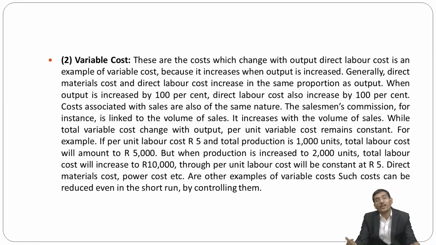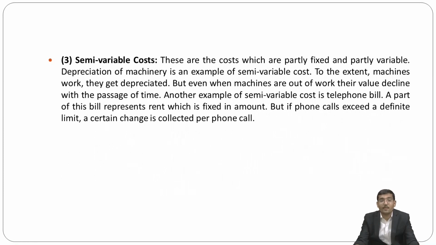But when production increases from 1,000 to 2,000 units, the total labor cost will increase to rupees 10,000. Per unit labor cost will always be constant in nature. Direct material cost, power cost, etc., are all variable costs, and such costs can be reduced even in the short run by controlling them. So this is what we have on variable cost, my dear friends.